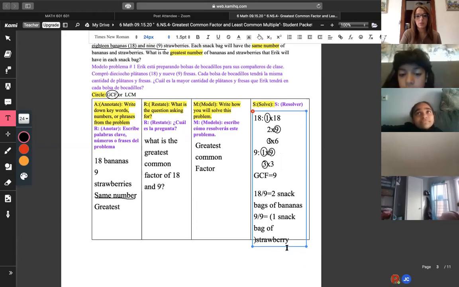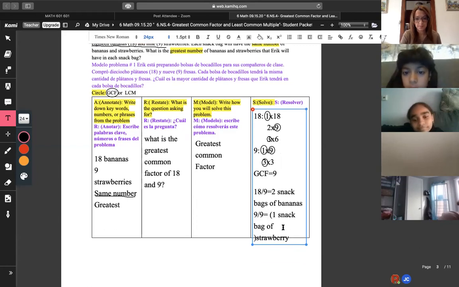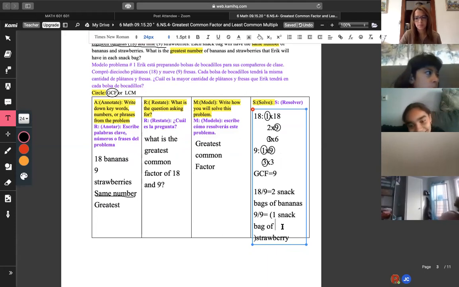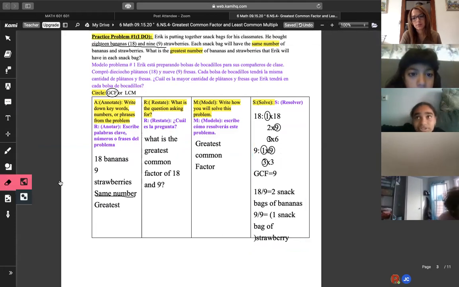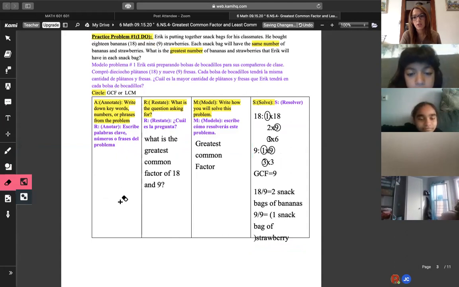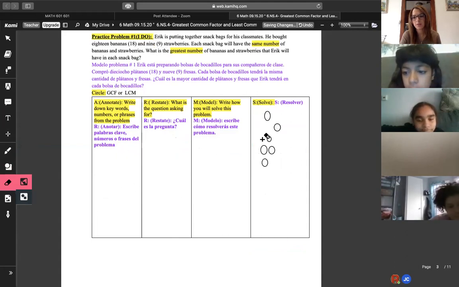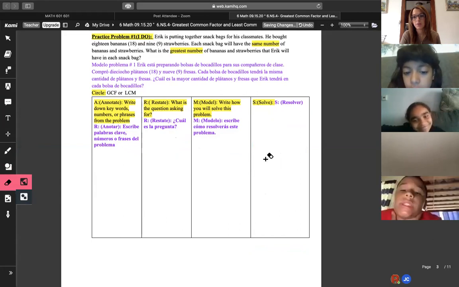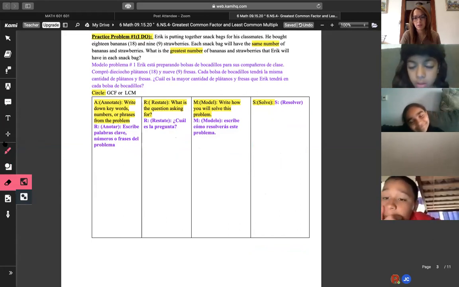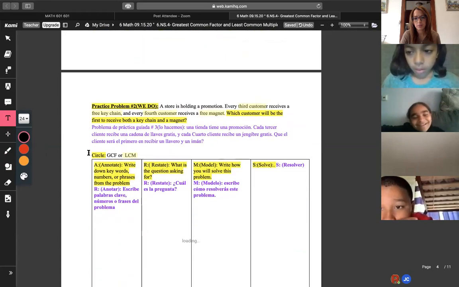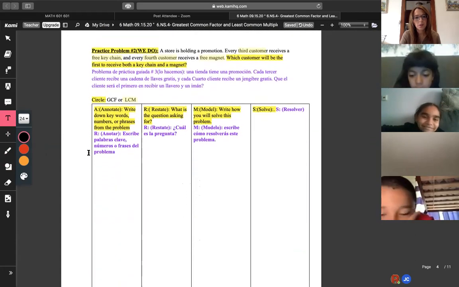Does that make sense, y'all? What I did there, if you do this, we have an equal distribution between both. Does that make sense? Any questions on this before I erase it? Going once, going twice. Okay, because you're going to have independent practice problems like this, so make sure you ask questions. And there's office hours today from 2 to 3. All right, let's look at problem 2. Mr. Art, awesome job, thank you.